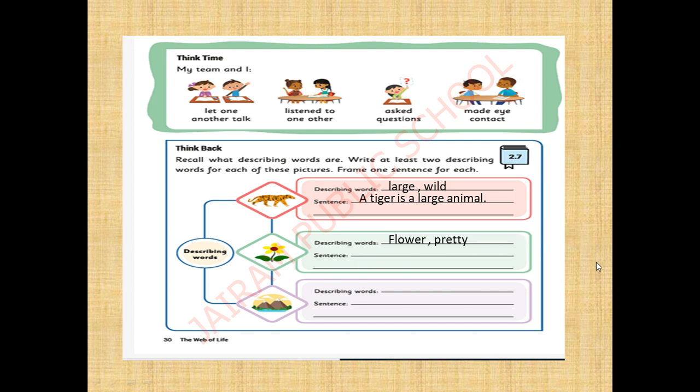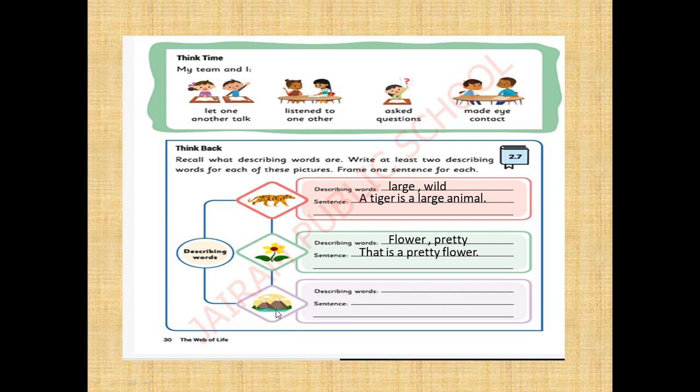Okay, shall we create a sentence now? That is a pretty flower. That is a beautiful flower. That is a lovely flower. You can create sentence like that. Okay, no need to write answer now. After completing our class, you can start writing. Okay, you can write your creative answer. You can give your own creative answers. Okay, dears?